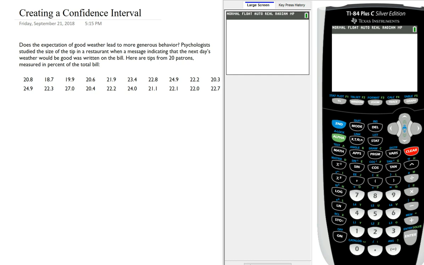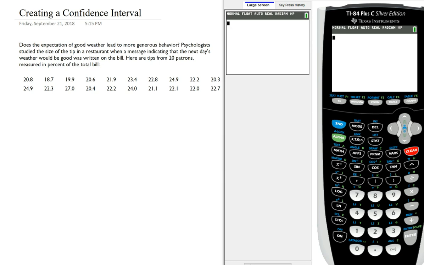The question says, psychologists studied the size of the tip in a restaurant when a message indicating that the next day's weather would be good was written on the bill. Here are tips from 20 patrons measured in percent of the total bill. In this question, we are not given that we know anything about the population of tips. We don't know whether it was normally distributed or not.